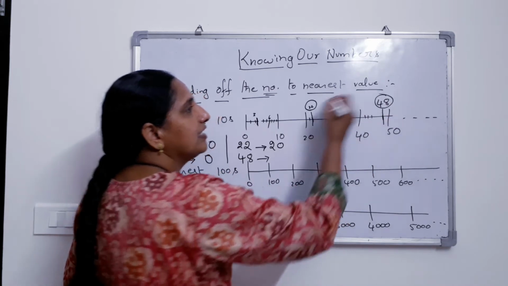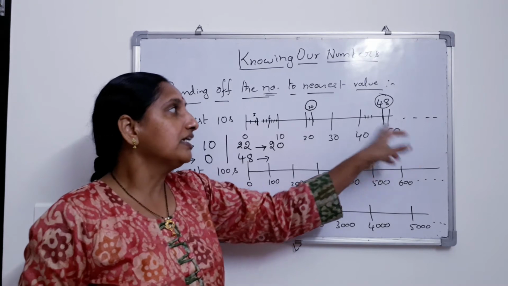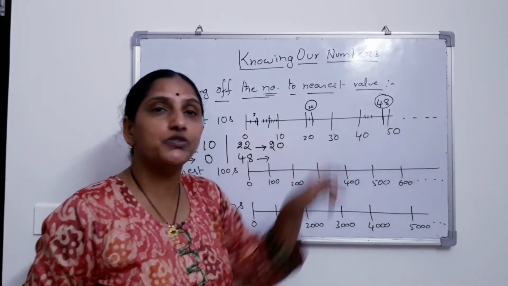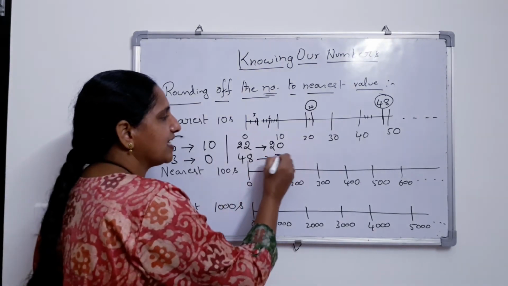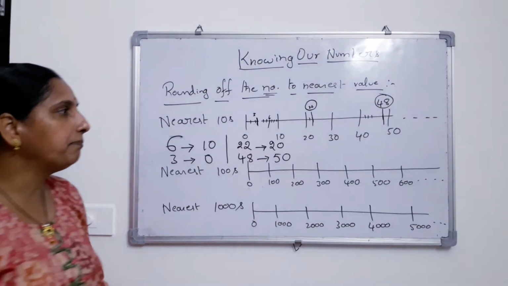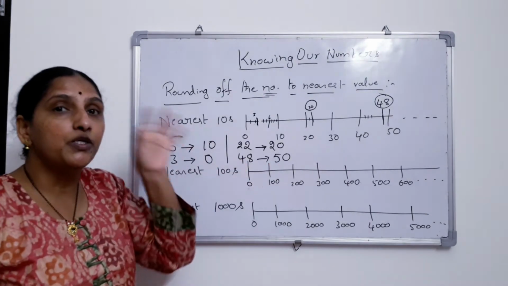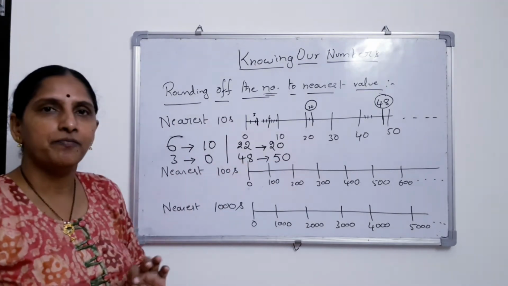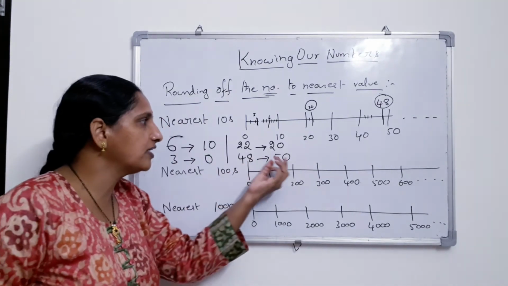Yes, I know you are very thrilled to say that it is very close to 50. So 48 rounded to the nearest tens, you will get 50.